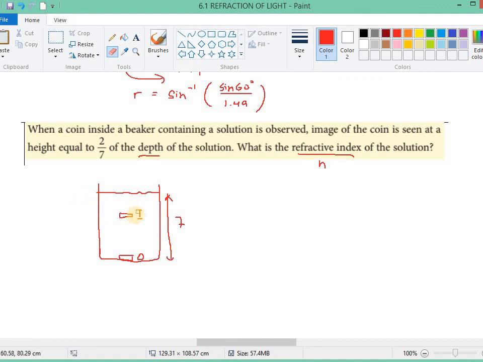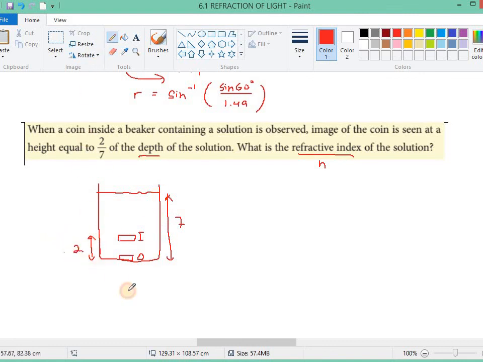So this is 2/7, or if this is 7, then this is 2.